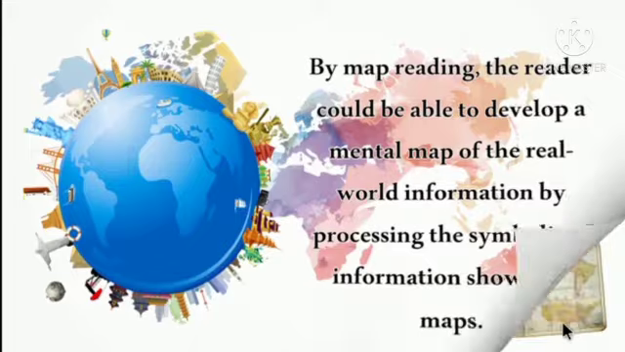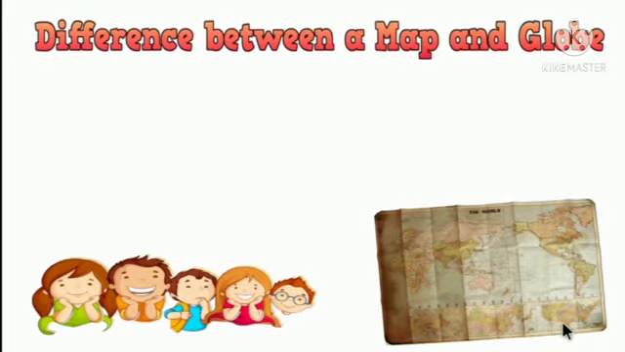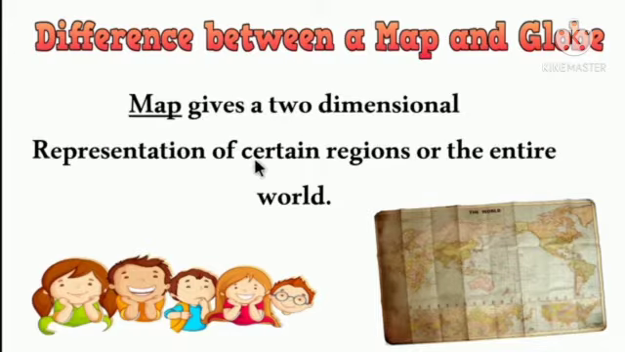So now let's see the difference between a map and a globe. What is the major difference between a map and a globe? Map is very easy to carry. So wherever you go, you can carry the map, whereas globe is not that much flexible. So it is the major difference. Now let's see some other differences.